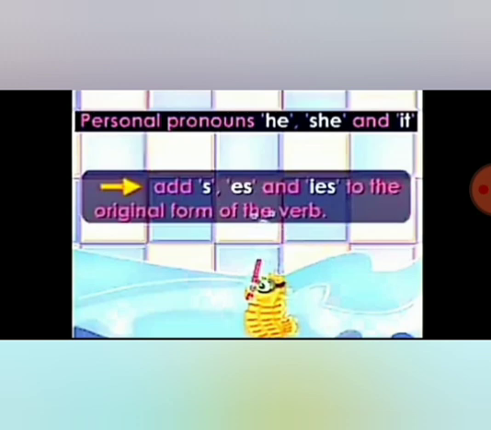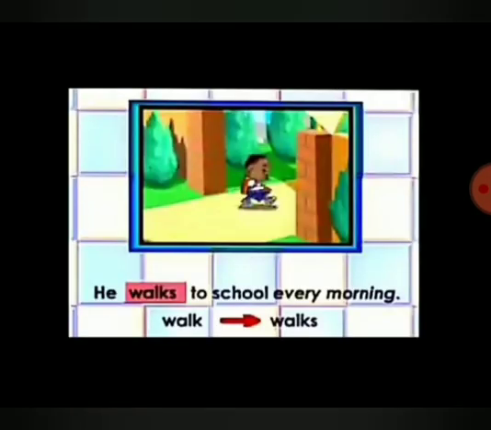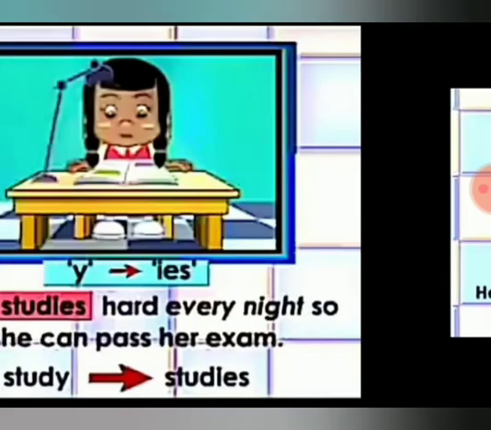Let us look into few examples. Here the sentence starts with the subject pronoun he. So we are adding s to the main verb. He walks to school every morning. Walk is changed into walks.